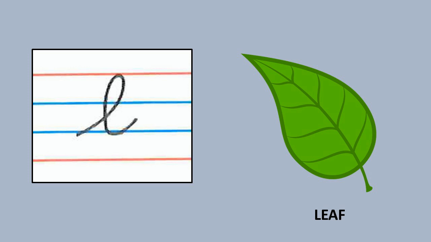Letter L. Start from second blue line. Slant line up to the first red line. Turn left. Come down to the second blue line and out you go. Leaf.